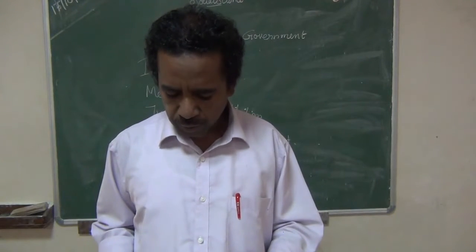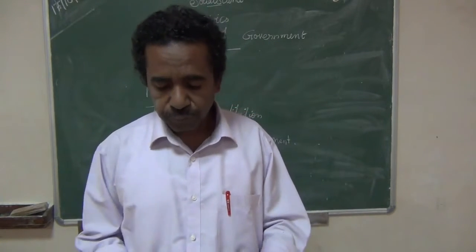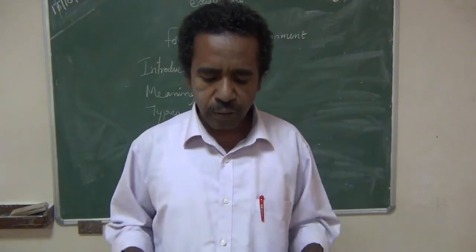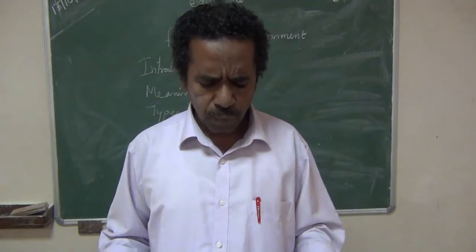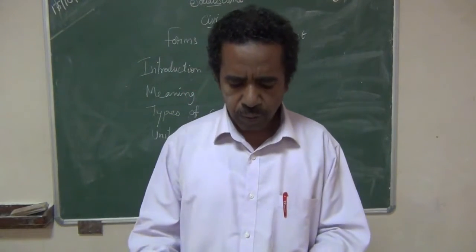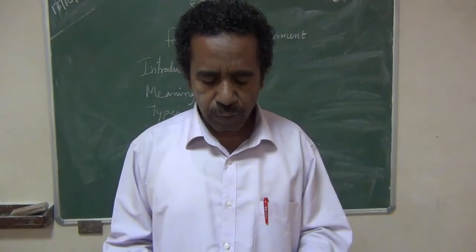This lesson is about the democratic form of government. The old form, the monarchical form, is also mentioned here. The monarchical form is the oldest form of government. In the United Kingdom we can find it.